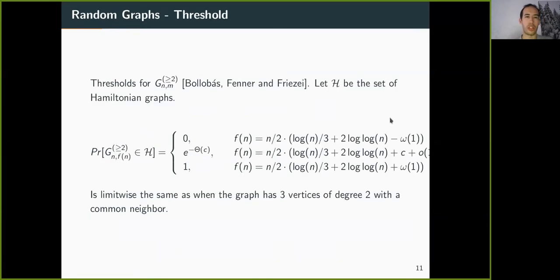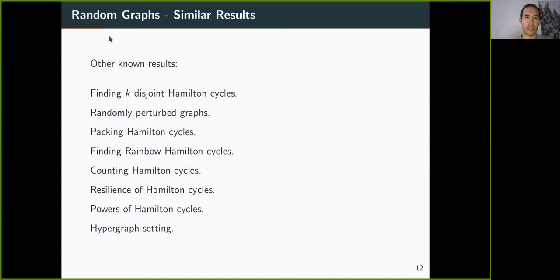For conditioning on minimum degree 2, we also have that G(n,m) and G(n,p) have a threshold for Hamiltonicity, and there are very similar results on various related problems of Hamiltonicity. In random graphs, we can find very many disjoint Hamilton cycles as soon as there exists at least one. We can pack Hamilton cycles, we can find rainbow Hamilton cycles. All these are well-known results and illustrate that on random graphs, the problem of determining whether there exists a Hamilton cycle is very different from the general Hamilton cycle problem.